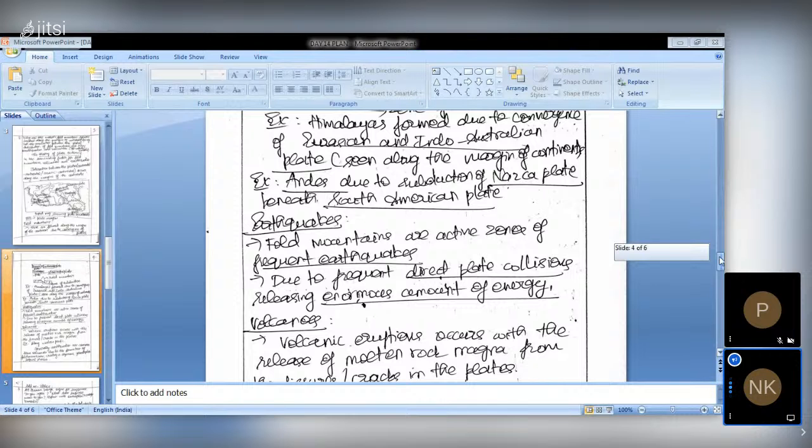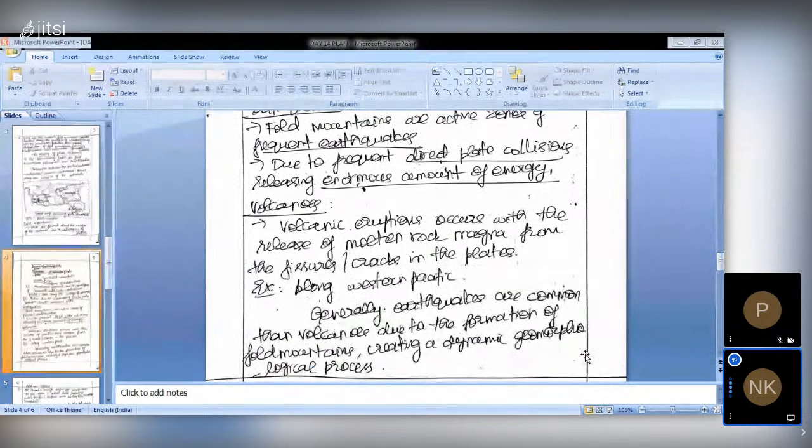So at last, coming to the conclusion. Okay, holistic conclusion we can say. In the holistic conclusion, you have to give the reality of the fold mountains, because through the fold mountains we can study the interior of the earth. And also it creates a dynamicness in the geomorphology of the earth.